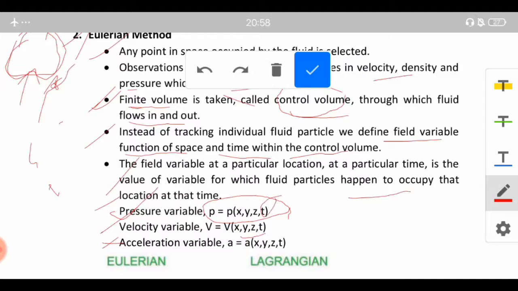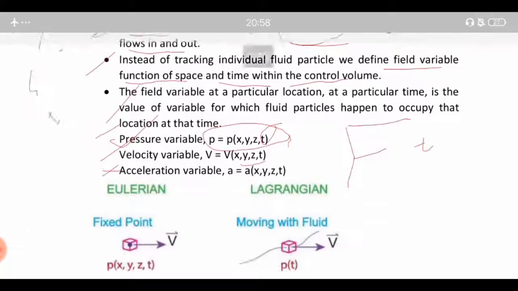So we take 4 parameters, 3 for space x, y, z and another parameter for time. Keeping track of the time and the space occupied by the control volume will give us the idea of the nature of the flow of that particular fluid.